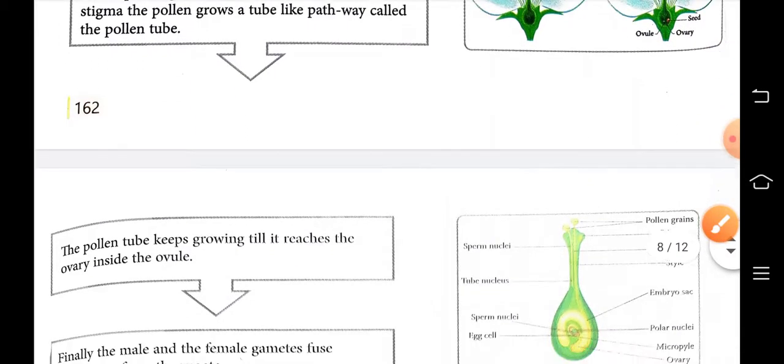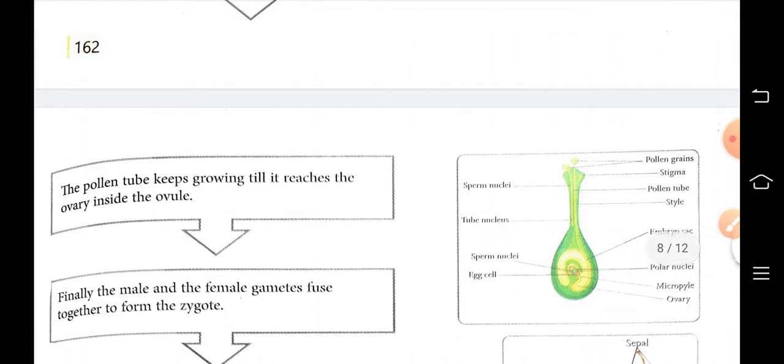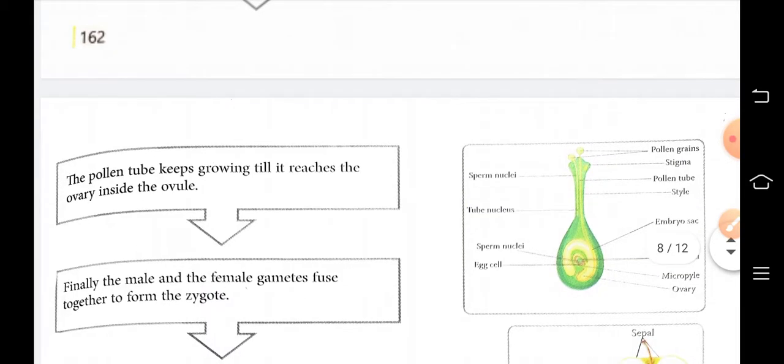So the next step is the pollen tube keeps growing till it reaches the ovary inside the ovule. See here the pollen tube is developed.